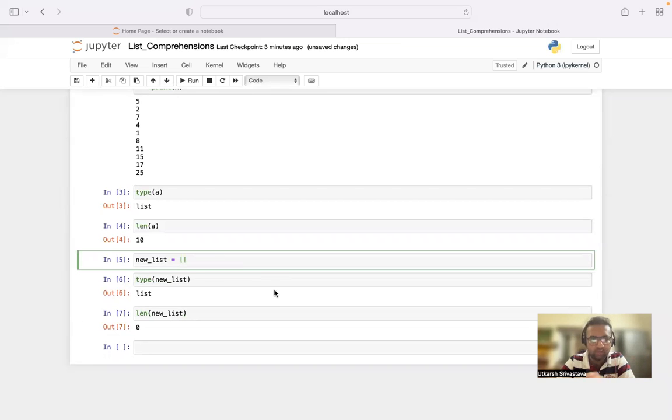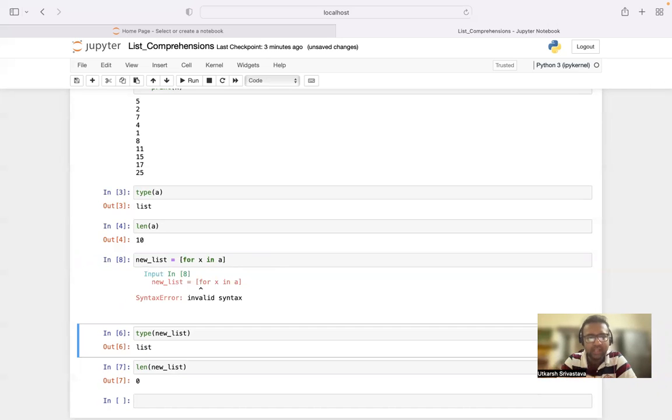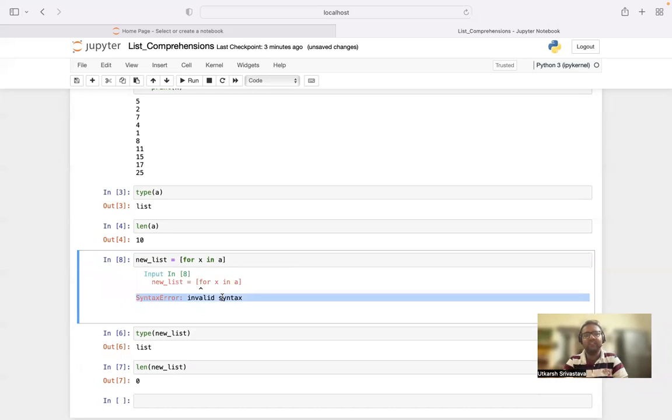Now let us apply list comprehensions: for x in A. If I just run this particular list, what will it give me? It will simply throw an error. It says invalid syntax.